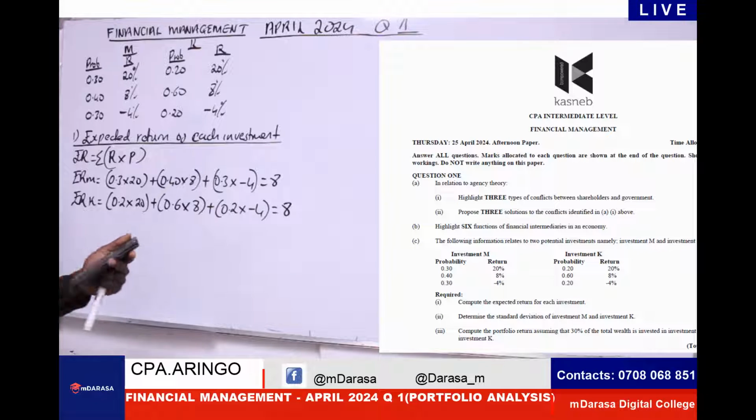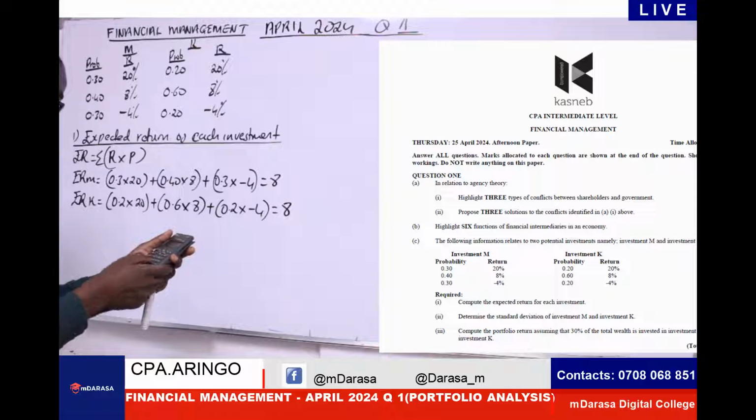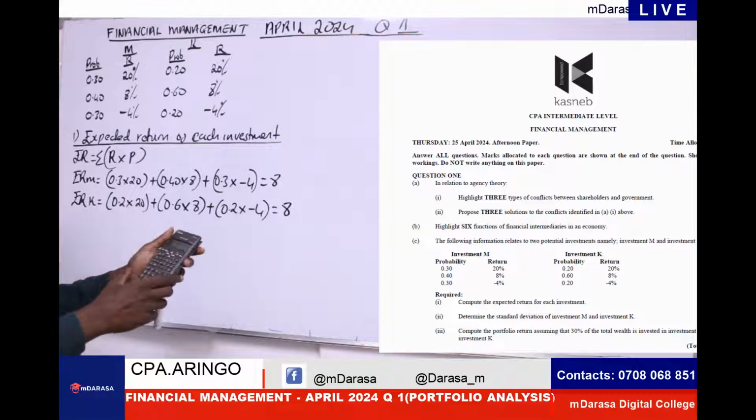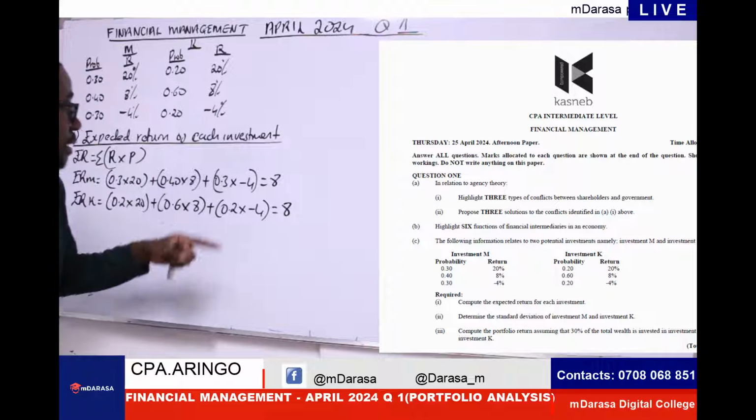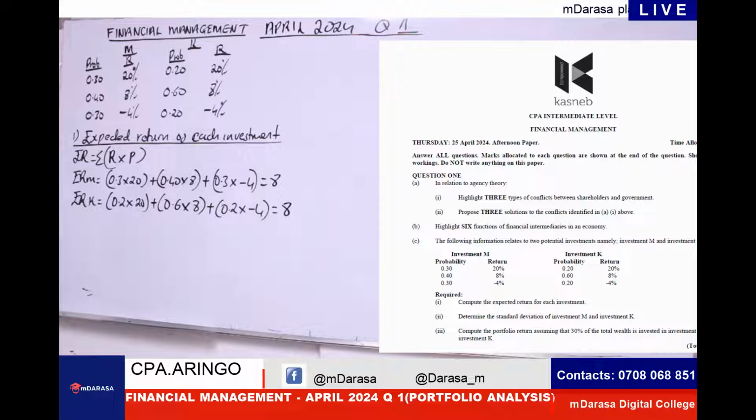So this is what Mwalimu is getting, right? 0.2 times 20, just for confirmation, 0.6 times 8. We add, of course, 0.2 times negative 4. So we are getting 8. After that, we are through with this part. We proceed to question number 2. What did the examiner want us to do? The examiner had asked us to determine the standard deviation of investment M and investment K.